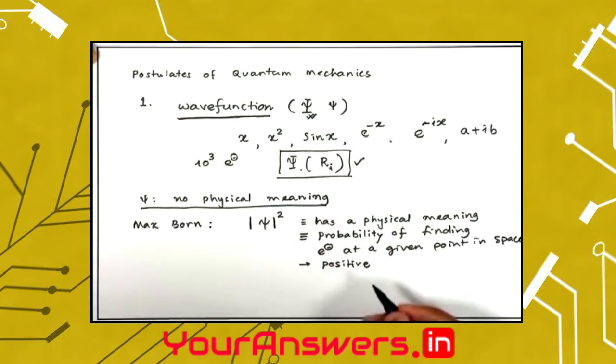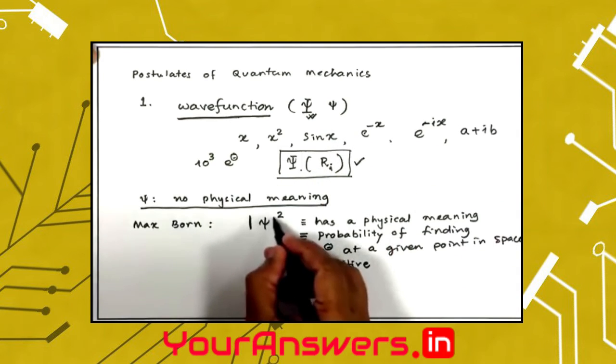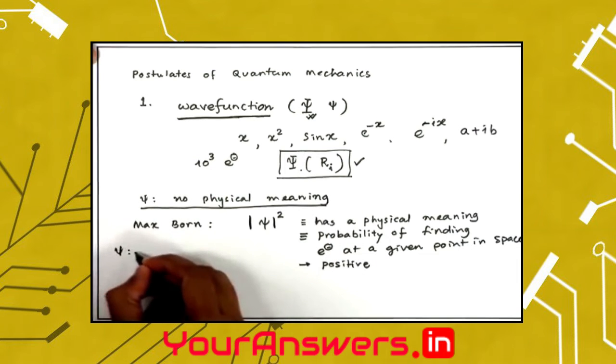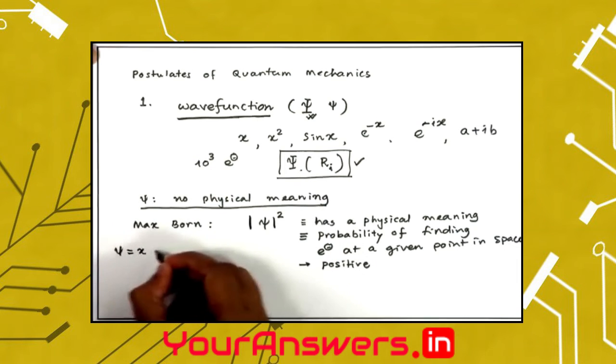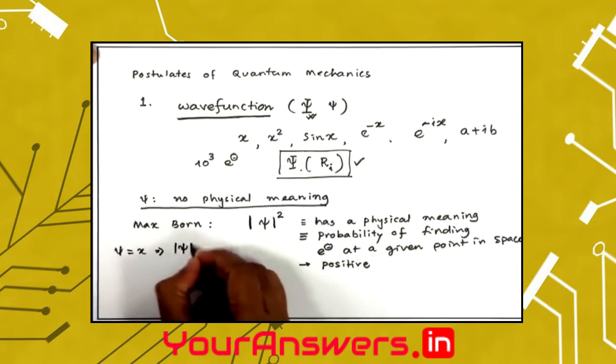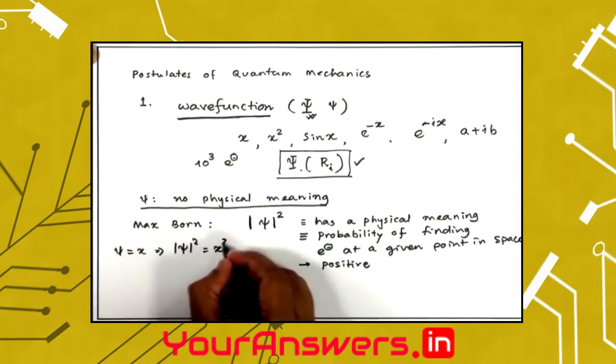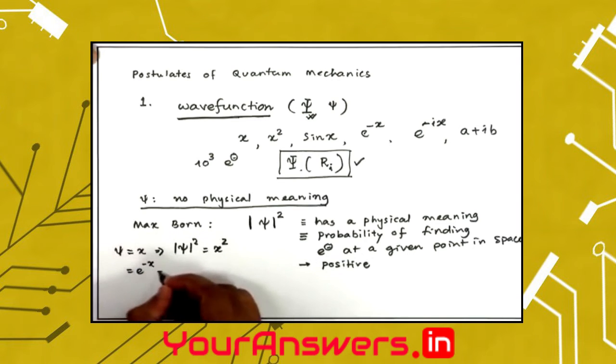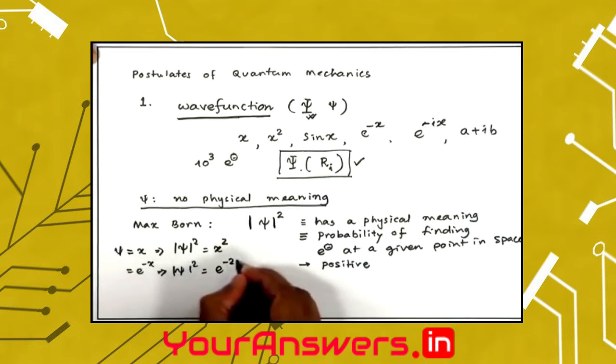So let us see a few examples. This psi mod square actually has a special meaning. For example, if my wave function is x, then psi square is easy, it's x square. If my wave function is e to the power minus x, psi square is e to the power minus 2x.